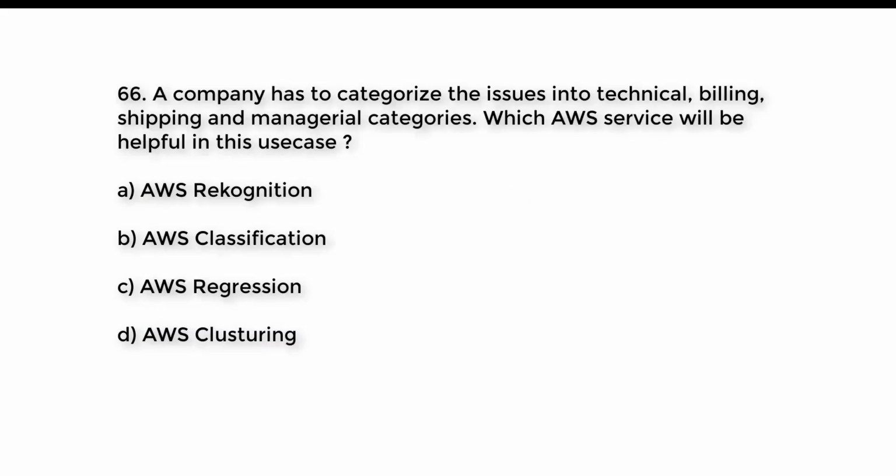Question number 66. A company has to categorize the issues into technical, billing, shipping, and managerial categories. Which AWS service will be helpful in this use case? A. AWS Recognition. B. AWS Classification. C. AWS Regression. D. AWS Clustering. Try to guess the right answer. And the right answer is option B. AWS Classification.